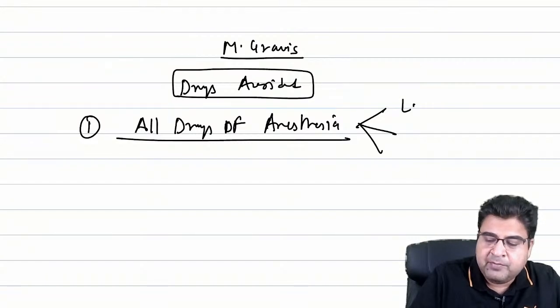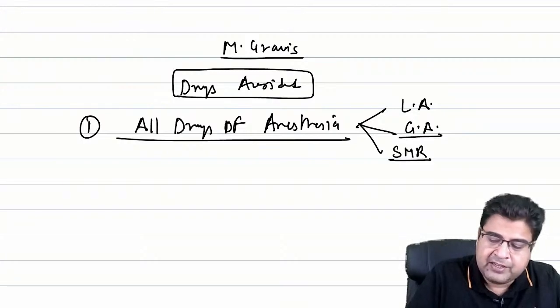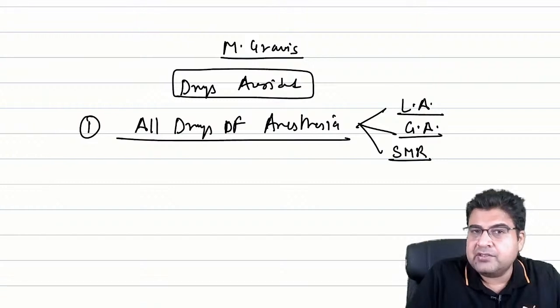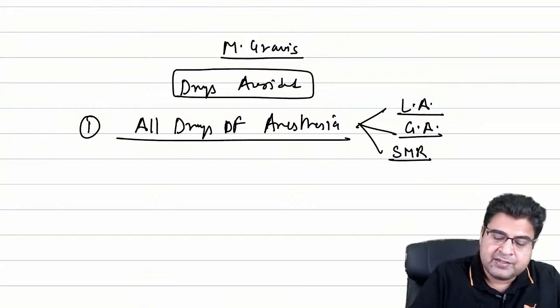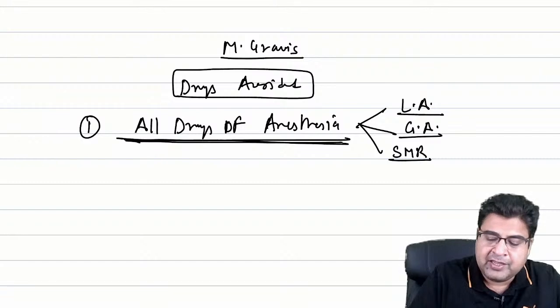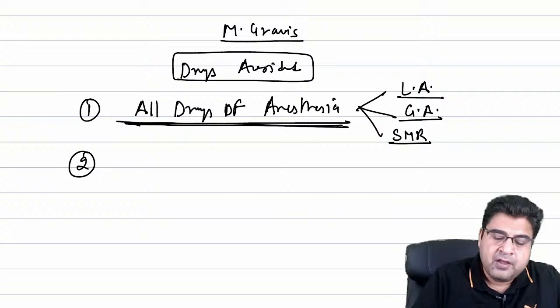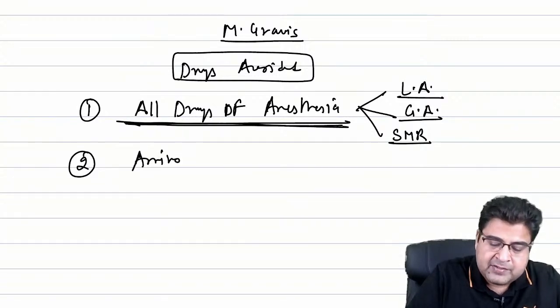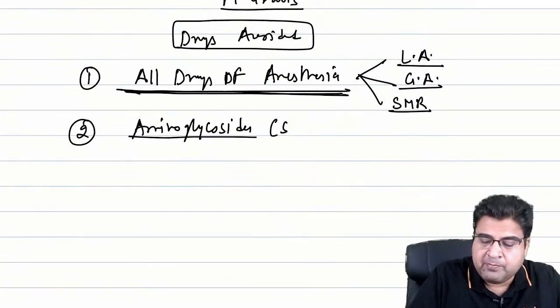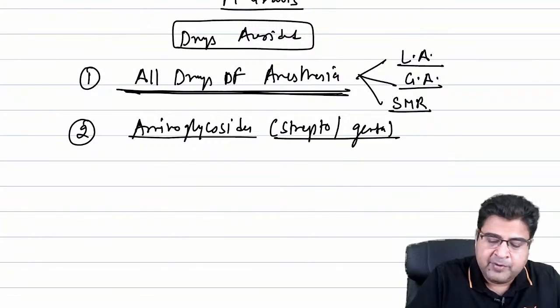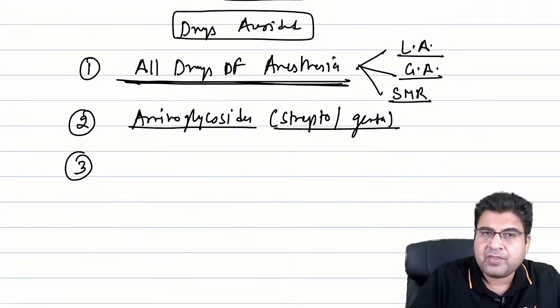These medicines can be local anesthetics, general anesthetics, or skeletal muscle relaxants. All these medicines we use during anesthesia, and they are avoided in myasthenia gravis. Number 2, we have some antibiotics like aminoglycosides. Aminoglycosides are antibiotics like streptomycin and gentamicin, which are avoided in myasthenia gravis. Right?